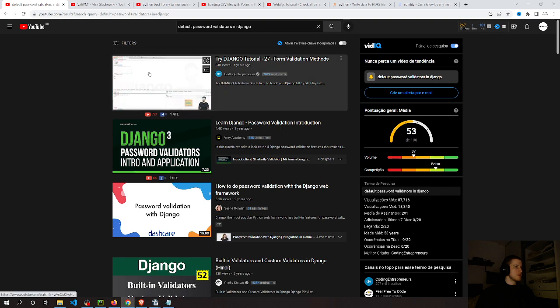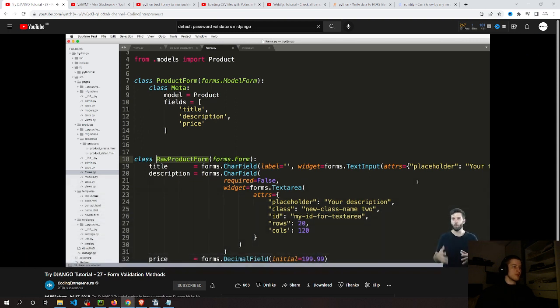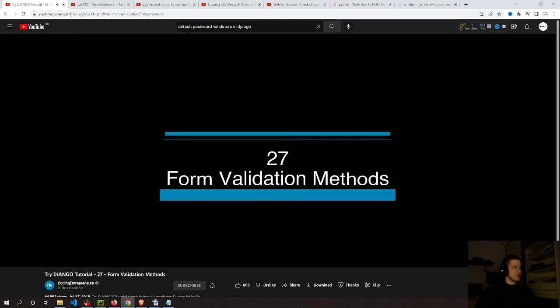Django has a lot of built-in validation for its fields. When we render out a Django field or a Django form, we can submit some data, and Django will check to make sure that data matches that built-in validation. I'll give it a number in the decimal field, for example. But there are a lot more things we can do than just what's built in, and that's what we're going to do in this one.